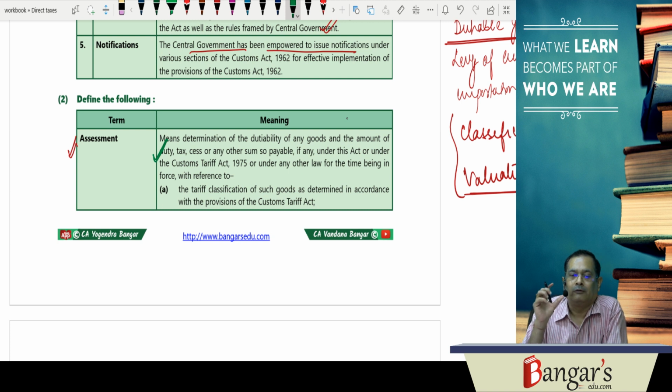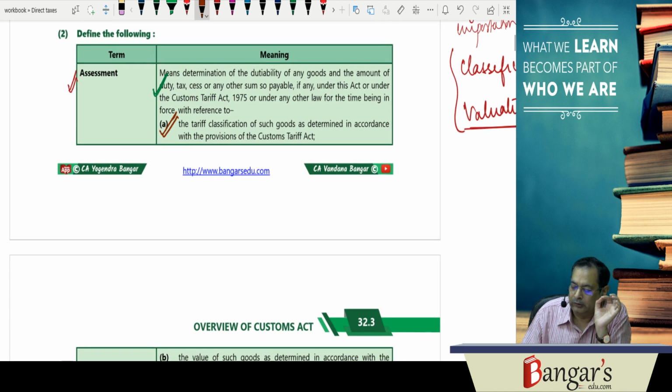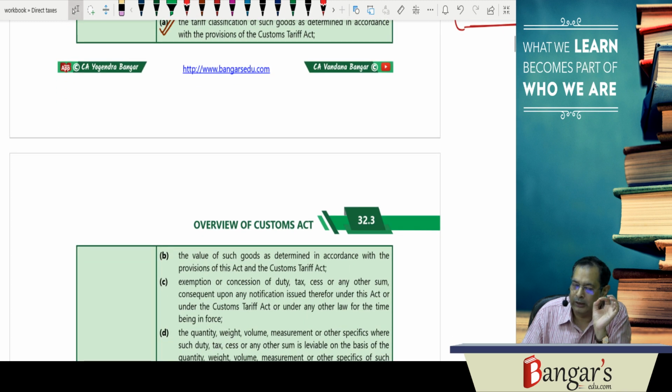Now here is how the term assessment is defined. It means determination of dutiability of any goods and the amount of duty, tax, cess or any other sum which is chargeable under the Act, under the Tariff Act, under any other law, and that is with reference to the tariff classification of goods, which is determined in accordance with the provisions of the Customs Tariff Act. Then the value of the goods, determined in accordance with the provisions of the Act and the Customs Tariff Act.